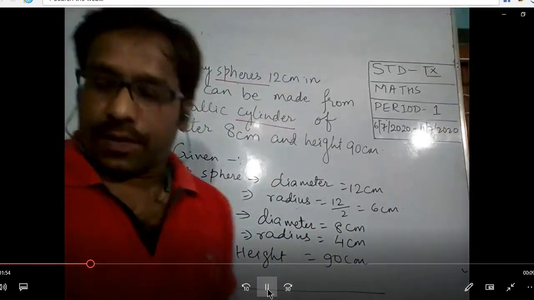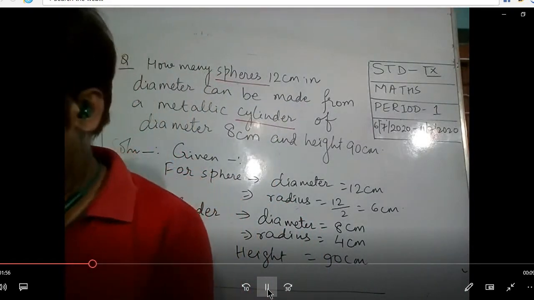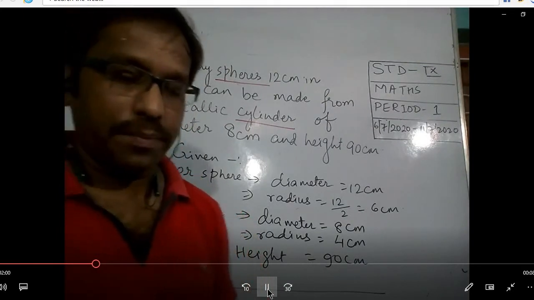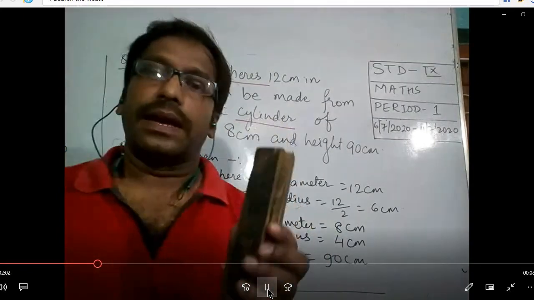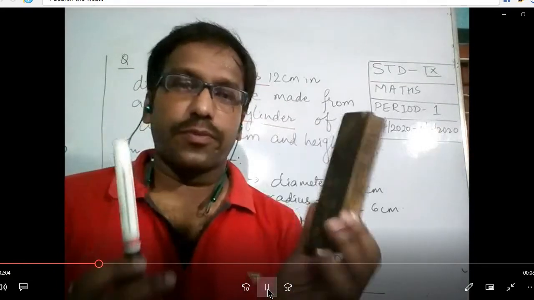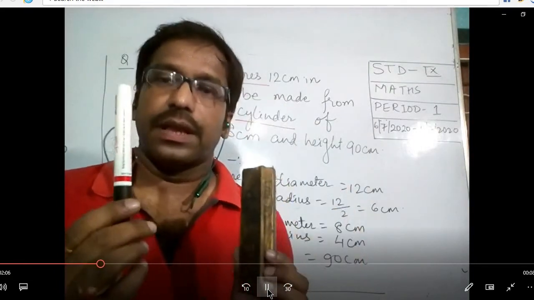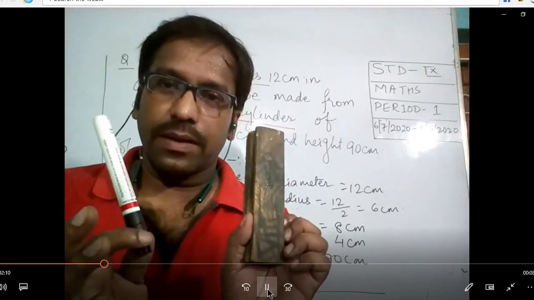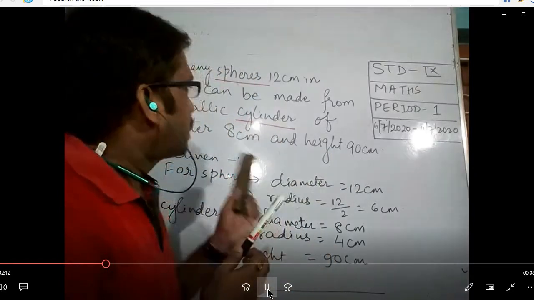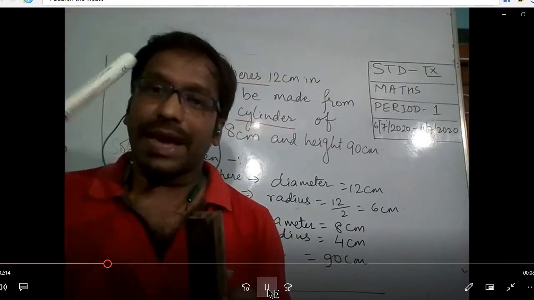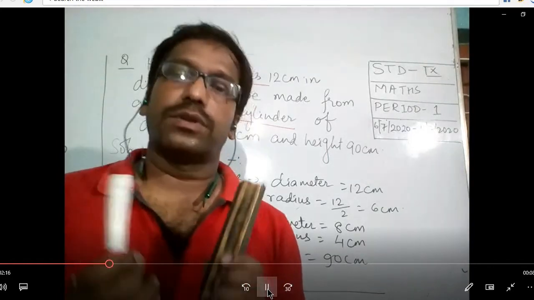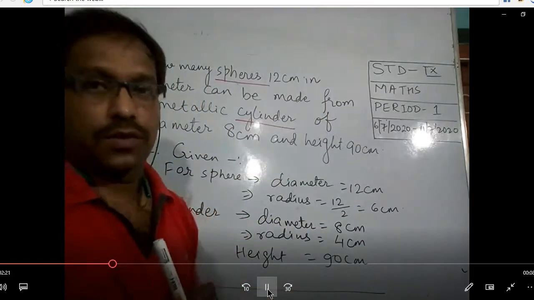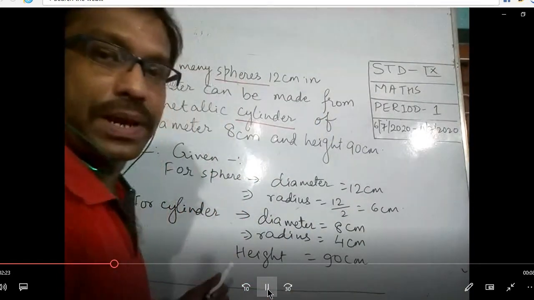See, from this cylinder, we will make spheres. Suppose this is the cylinder and this is the sphere. That means the volume of this and the volume of this will be the same. So they are asking how many spheres. That means the size of a sphere is small compared to the volume of that one cylinder. So we'll start this topic like this.